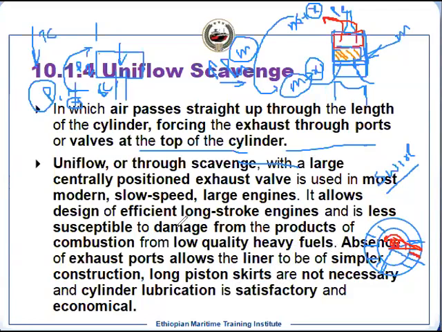And we can use low quality, heavy fuel, because in the marine industry the fuel we use is the most inferior fuel for the engine. Onshore this fuel is used, but for boilers, not for engines. Whereas in our marine industry, we use very inferior quality fuel, the residual fuel, the heavy fuel oil.